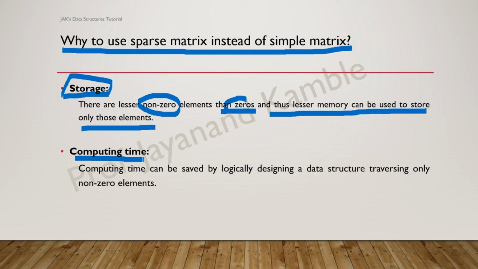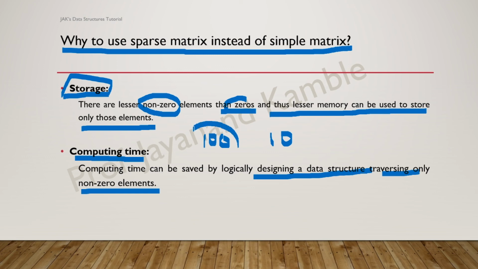Talking about the computing time, it can be saved by logically designing a data structure traversing only non-zero elements. If the size of the array is 100, and out of that we have only 10 non-zero elements, then if we traverse all 100 positions to access these 10 elements, it will take too much time.